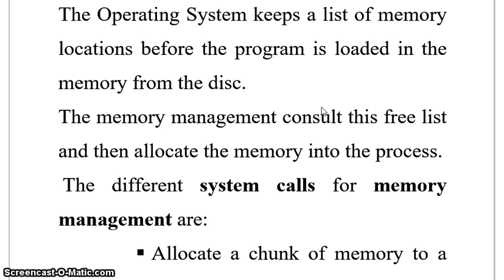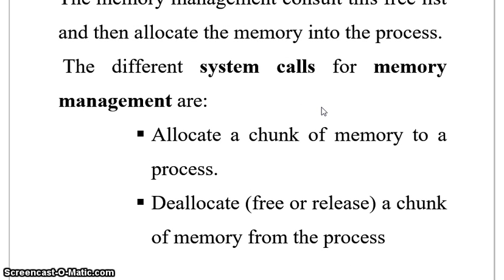The various system calls for memory management are allocating a chunk of memory to a process and deallocating a chunk of memory from a process. Allocate is nothing but allocating space. If a process requests main memory, then memory management will allocate main memory. Deallocating is when we finish the process and terminate it. After termination, you have to remove it from main memory. That is called deallocation of memory chunks.